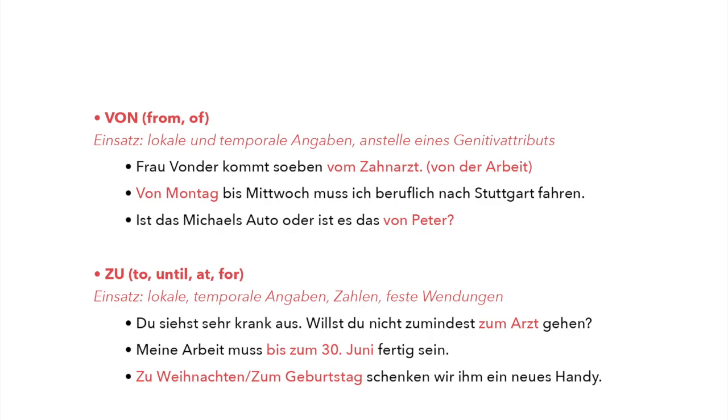Our next example. Meine Arbeit muss bis zum 30. Juni fertig sein. My work has to be done until the 30th of June. Again, we have the definite article contracted with the preposition. So, zu plus dem 30., zum 30. Juni. And then zu meaning for Christmas, for his birthday, in this sense.